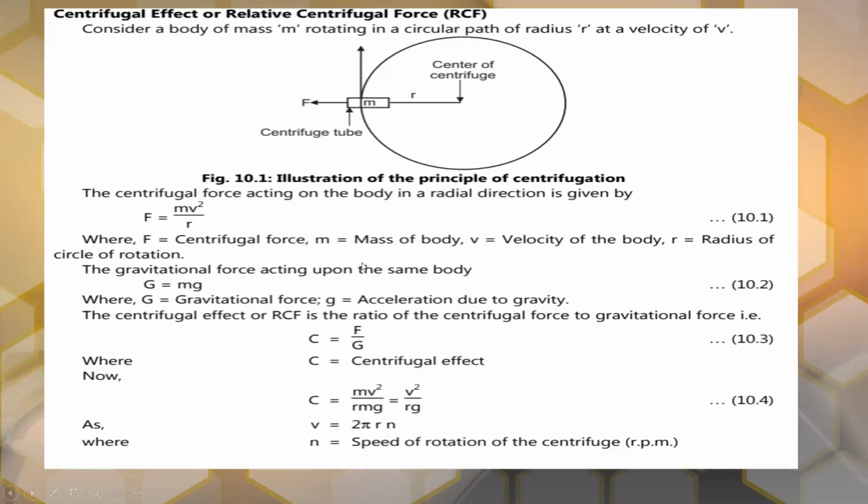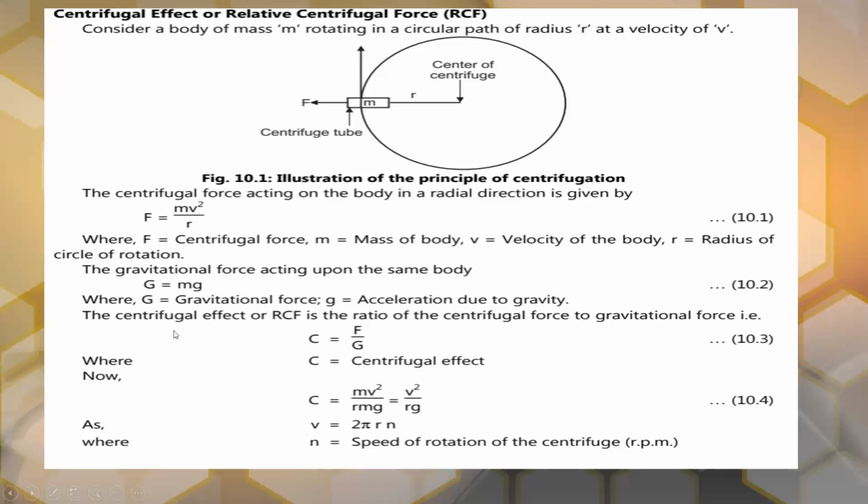At the same time, the gravitational force acts on the same body. The centrifugal force is F = mv²/r, and the gravitational force is G = mg, where capital G is the gravitational force and small g is the acceleration due to gravity.